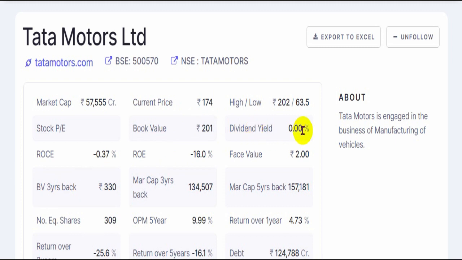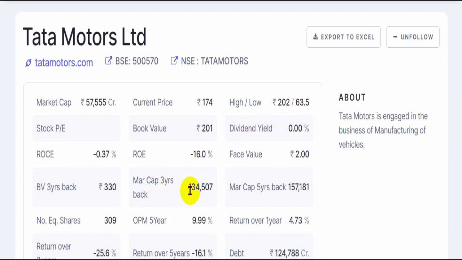Dividend yield is zero because the company has not made any profits in the latest year. Return on capital employed and ROE both are in negatives, again because of losses in March 2020. Company's per share face value is 2 rupees.